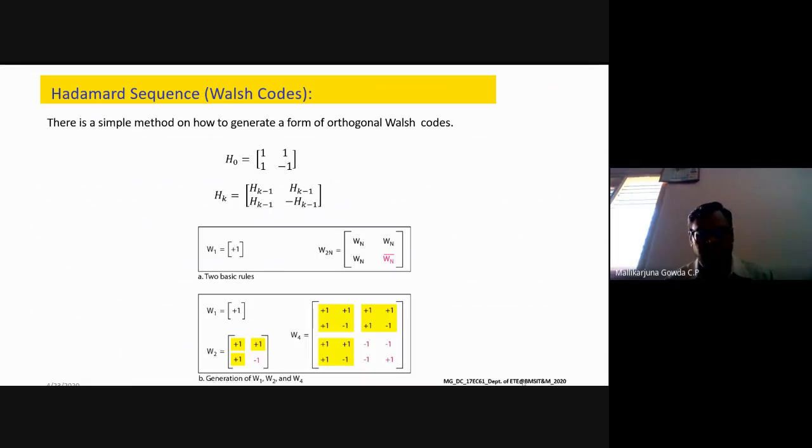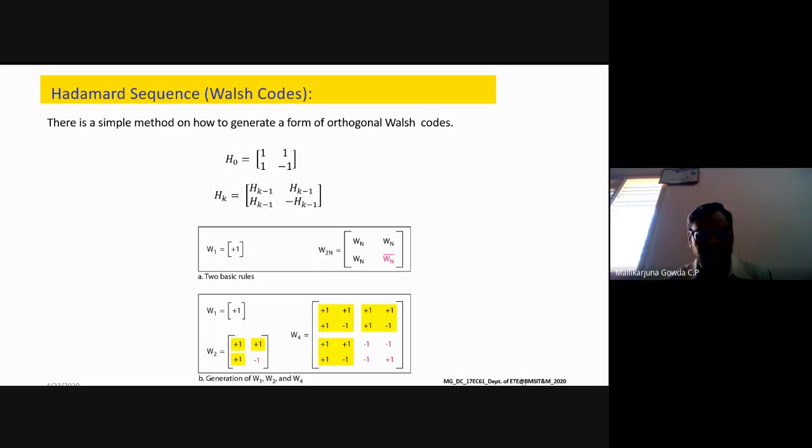Just to show how the codes are generated, I'm giving an example. As I said, these are orthogonal codes, so we define the matrix like this. The Hadamard matrix: H0 is equal to 1, 1, 1, minus 1. And HK, also written as H suffix 2 to the power K, is HK minus 1, HK minus 1, HK minus 1, minus HK minus 1. Here are some basic rules to generate this code.